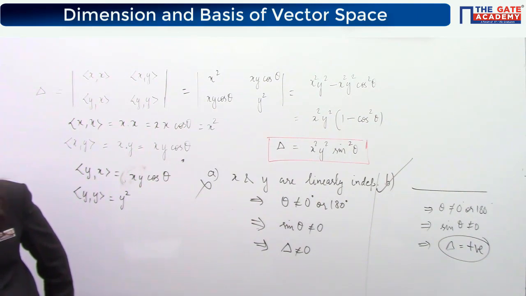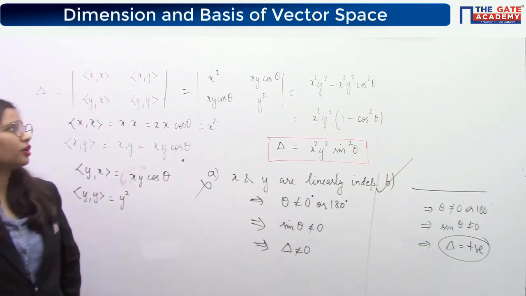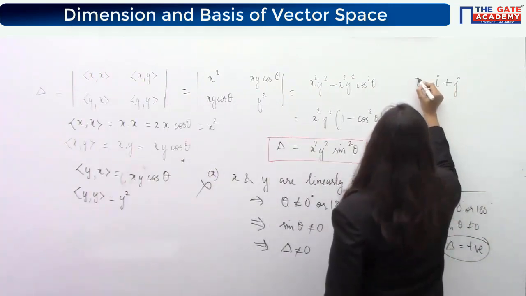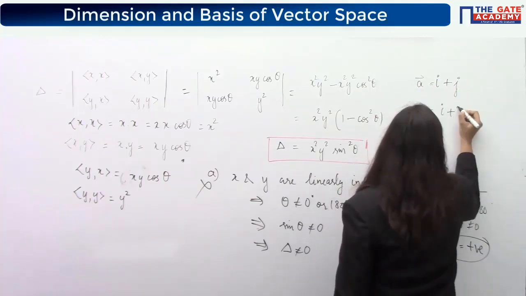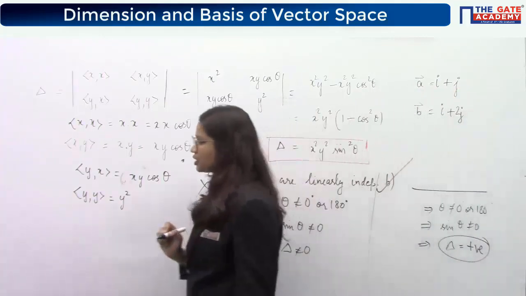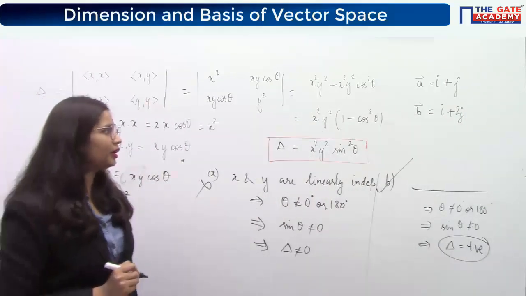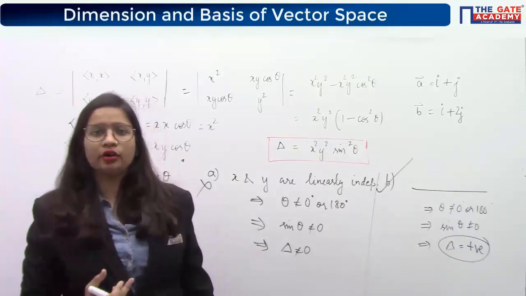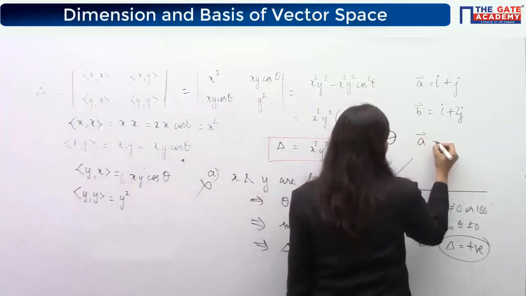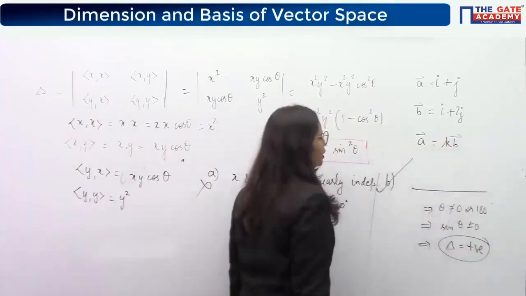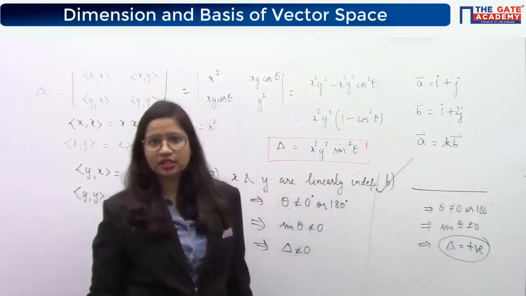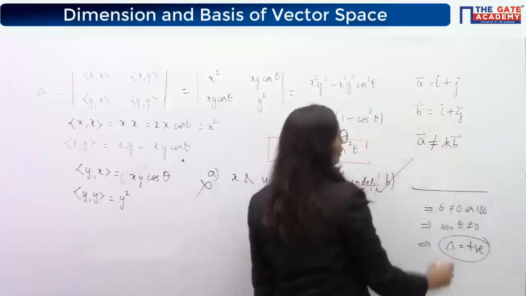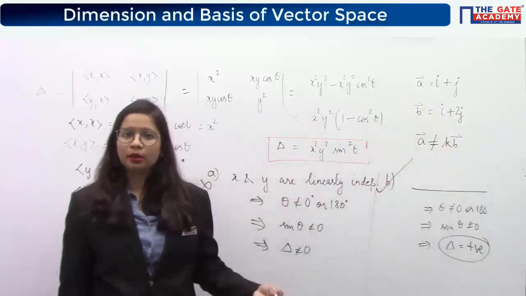So Chandresh has a question: i plus j and i plus 2j are two vectors. Chandresh is asking whether these two vectors are linearly independent or dependent. Whenever there are only two vectors, we try to find out whether A comes out to be some k times B. If it follows this relationship, then the vectors are dependent. If not, then independent. Obviously here this relationship is not followed. That means it is a set of linearly independent vectors.